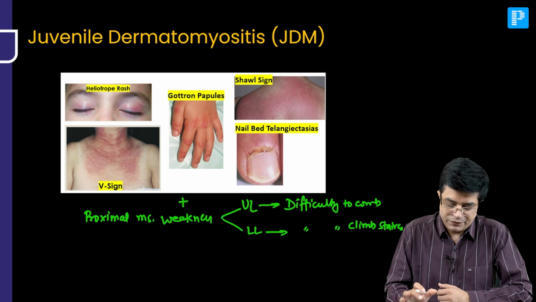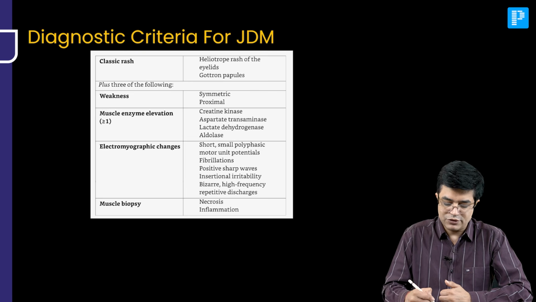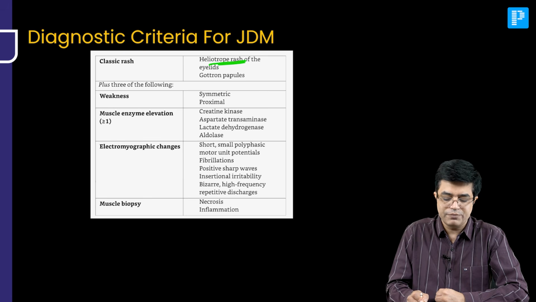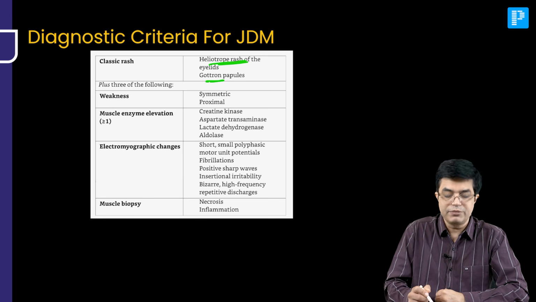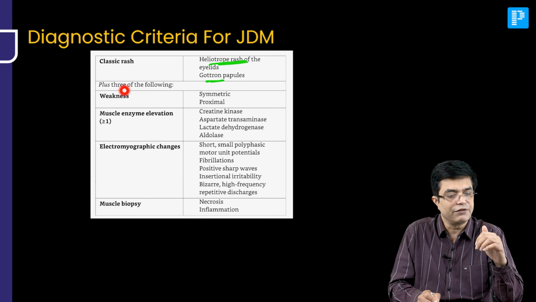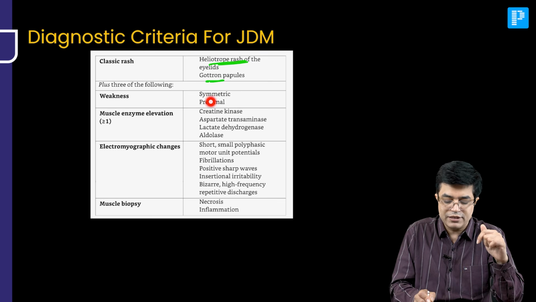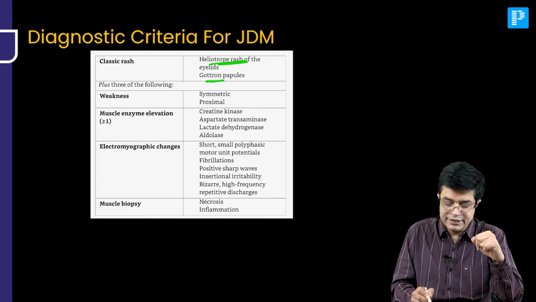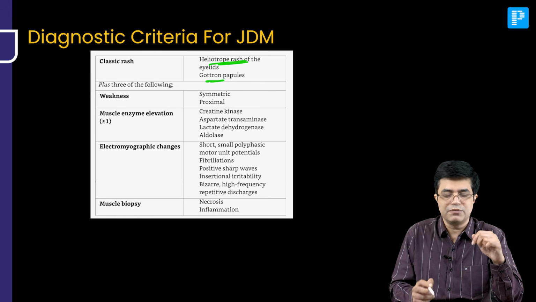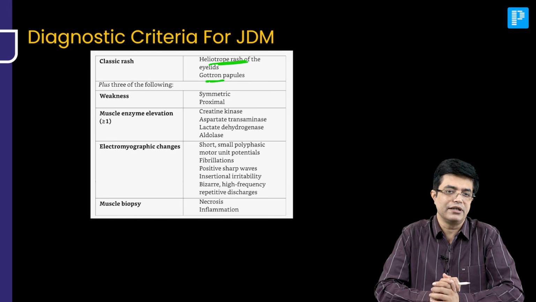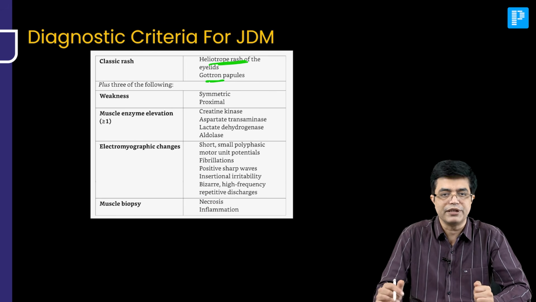And how do you make the diagnosis? This is the diagnostic criteria. Classic rash is there, heliotrope rash or Gottron papules. They have to be there. That is the essential criteria, plus any three of the following. There should be proximal symmetric muscle weakness, muscle enzyme elevation, at least one or more of these. EMG changes should be there, and muscle biopsy. Muscle biopsy is the gold standard. It is only done in selected cases. So this is how you make the diagnosis.